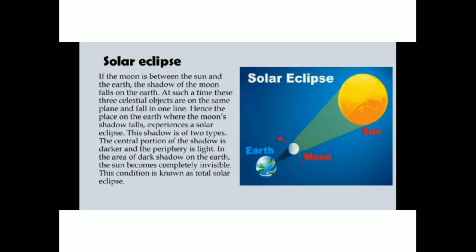However, during the same period, at the places where the shadow is lighter, the sun's disk appears partly covered. This condition is described as a partial solar eclipse. Now, a total solar eclipse is seen in a very limited region of the earth. Why? You can see in the picture, a very small area has all the darkness. So, a total solar eclipse is seen in a very limited region of the earth.